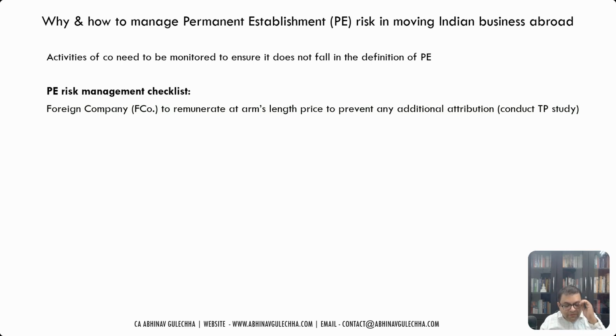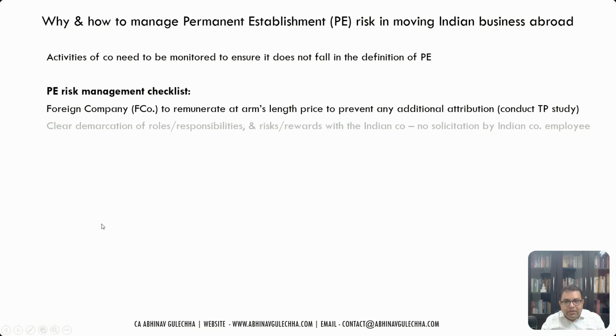If the UAE company and the Indian company are associated enterprises, you need to ensure that a proper TP study is done. As per the TP compliances, you need to ensure that the remuneration to the Indian company is at arm's length. If you remunerate anything less than the arm's length, Indian tax authorities can say that no, we will charge you the tax as on the arm's length price.